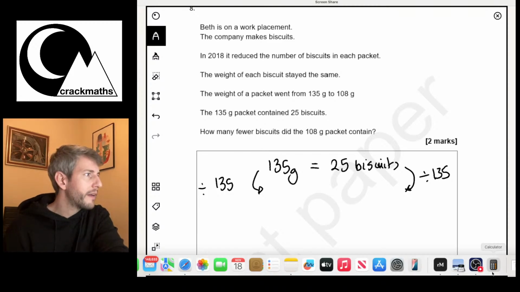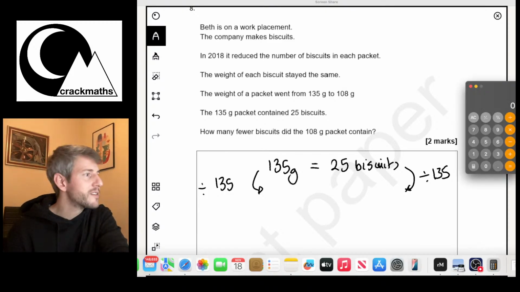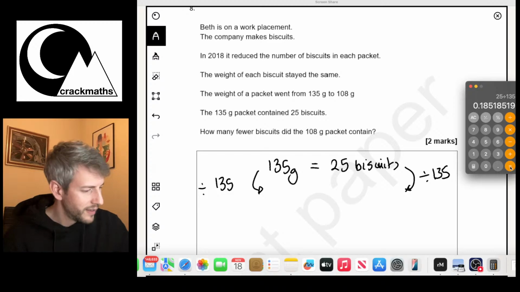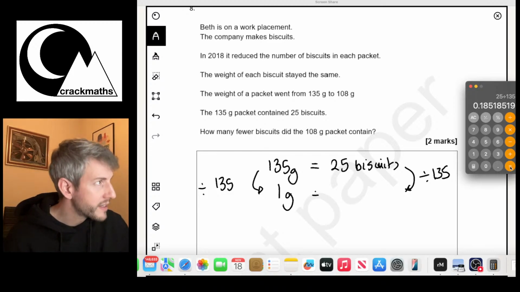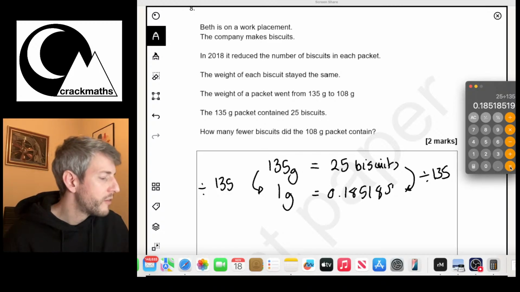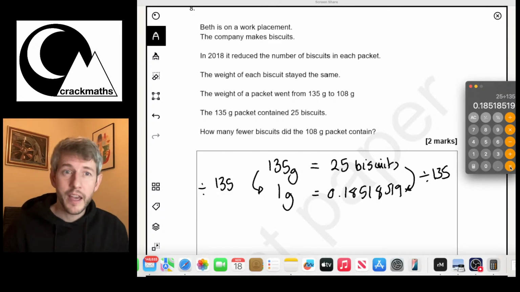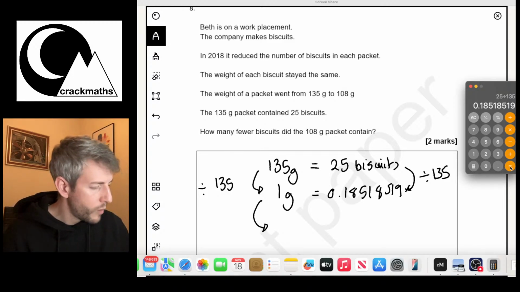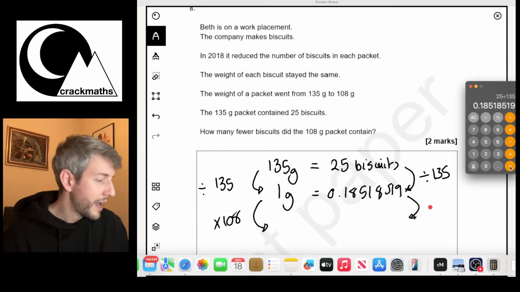So let me get up my calculator for this, because this is a calculator sort of question here. So 25 divided by 135 equals this, okay? So I know that 1 gram of biscuits equals this number here. I know that 1 gram is 0.18518519 biscuits. Okay, so now I want 108 grams. So I'm going to times my 1 gram by 108 in order to find out how many biscuits that is.